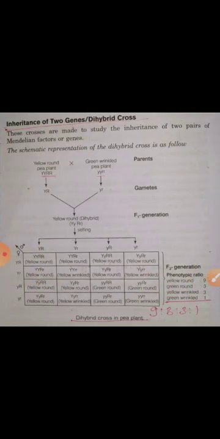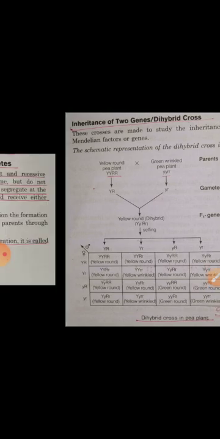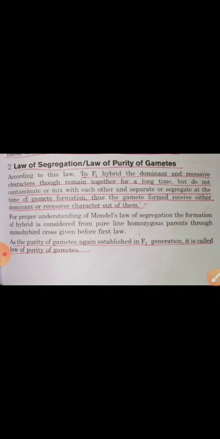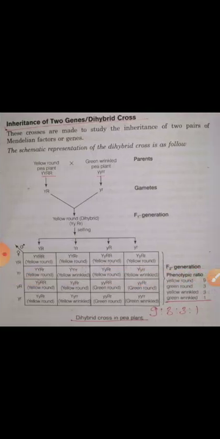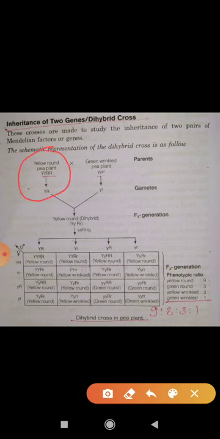Now the same method, the same experiment, we can write for independent assortment also. What the statement is saying, try to understand it. In the F1 hybrid, the dominant and recessive characters, though they remain together for a long time, do not contaminate. Again I am telling you, they never contaminate. You can see here, when a yellow round pea plant and a green wrinkled pea plant, just show the fertilization process afterwards.